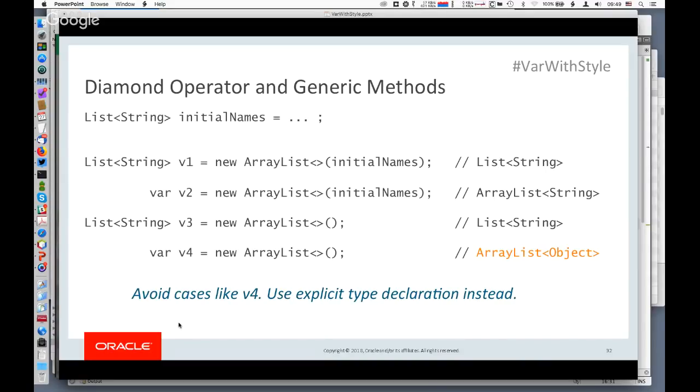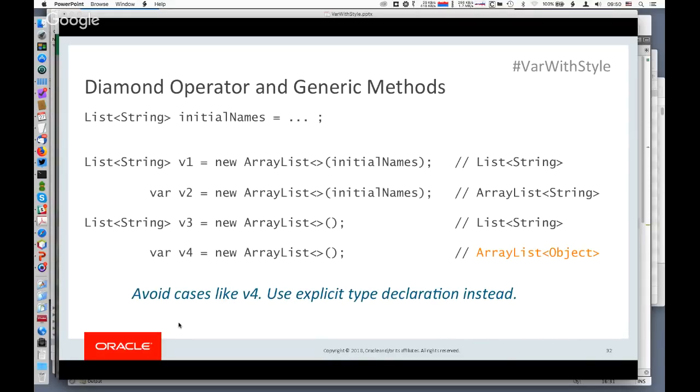And so case 4 is the problematic one, where you have not enough information on the right-hand side, and you also don't have any type information on the left-hand side. And so you might think, well, if we have type inference going on both sides, why isn't this an error? And this is actually a really good question. Historically, if the diamond operator didn't have enough information to infer a type, it would infer object. And so for compatibility reasons, we are still inferring object. And so what will happen is that v4 will get a type inferred of array list of object.